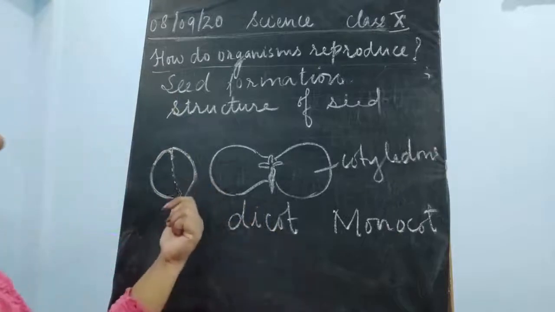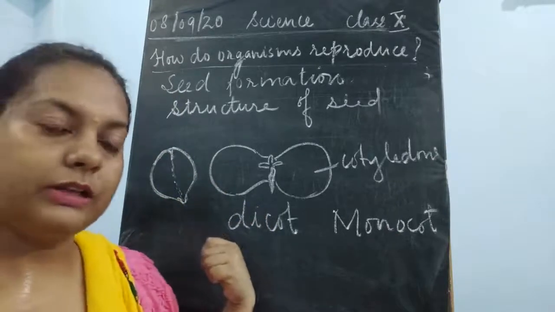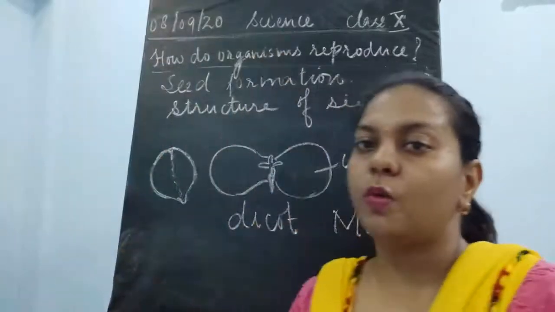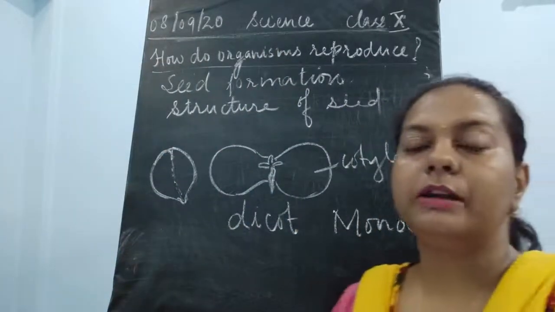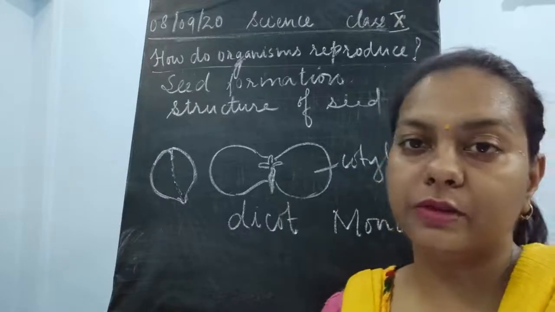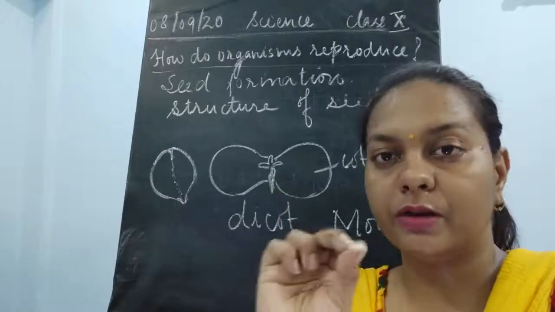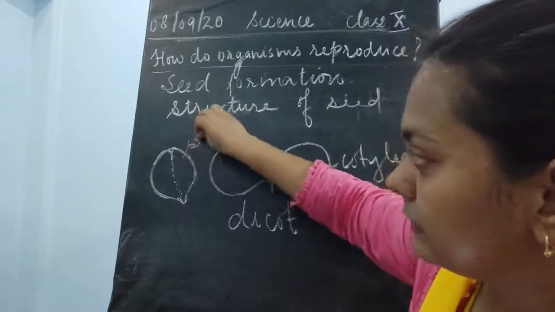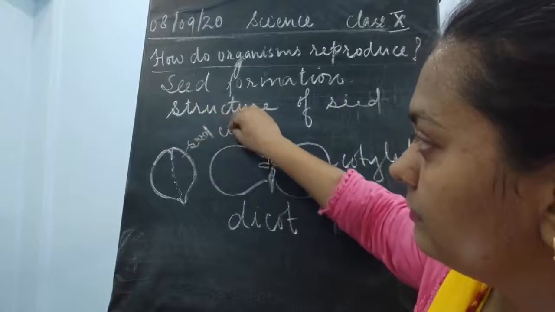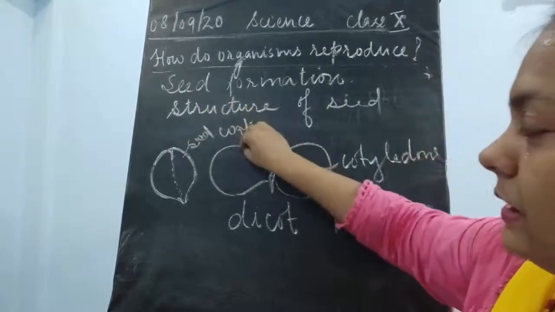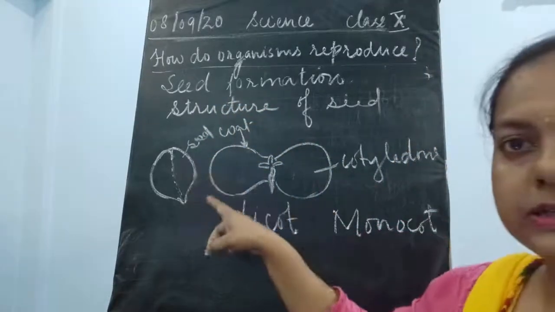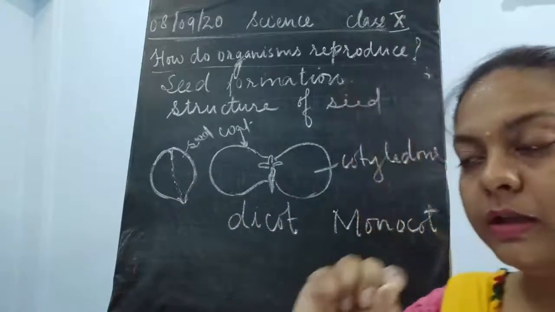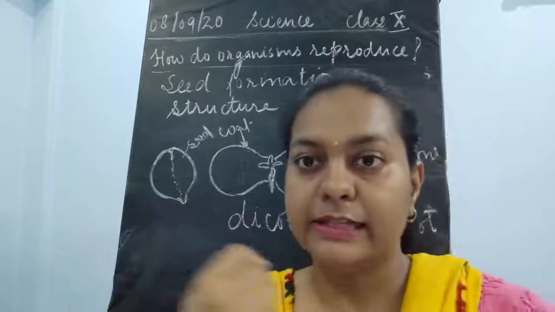Now, if you soak this seed in water, then what happens after some time? It is going to absorb water and swell up. If you remove the cover, this cover is the seed coat. The upper layer of this seed is said to be a seed coat. If you see the black gram, it has a black colored cover.